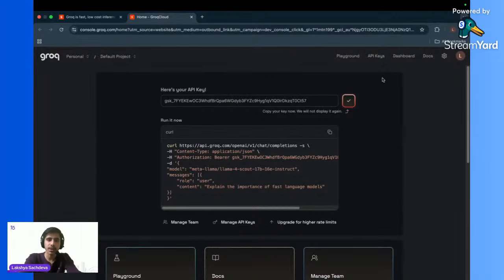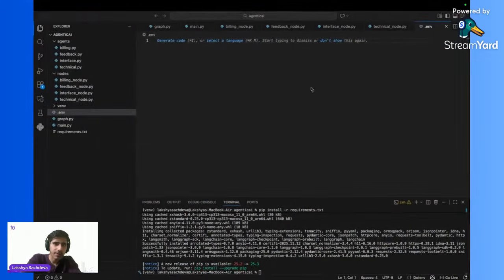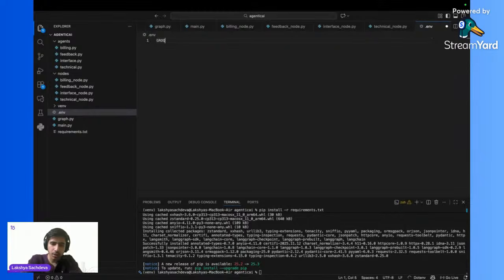This API key is free of cost. You guys can make your own API keys. I'll copy this API key, go to my .env file and write GROK_API_KEY equal to, and simply paste the API key over here.